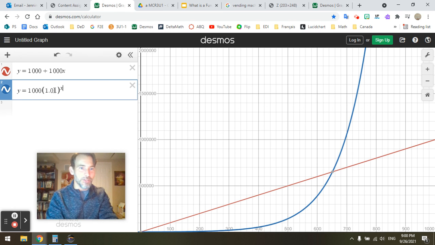So even though this is only 1% interest, like every year I just multiply by another 1%. If I put this into 1,000, I'm just multiplying by this 1,000 times. And that 1% adds up so much. Compound interest, very powerful. So we're going to be studying those types of functions, exponential functions, later on in the course. That's very exciting because you're young, you've got a lot of years, and you can get your money to do some exciting things where it just will bend and just climb skyward just in time for your retirement. So it's a very important function that's going to have a big effect on your lives.